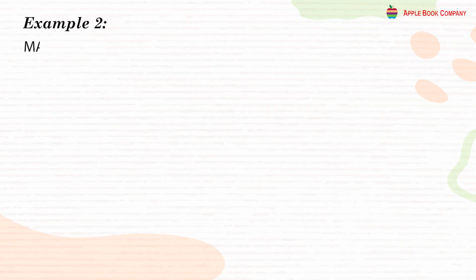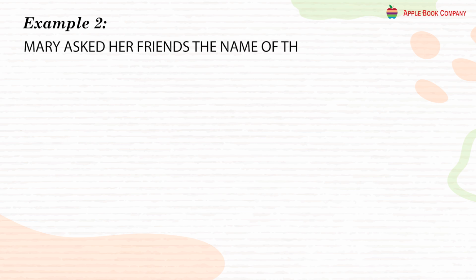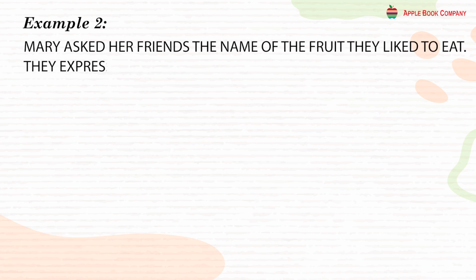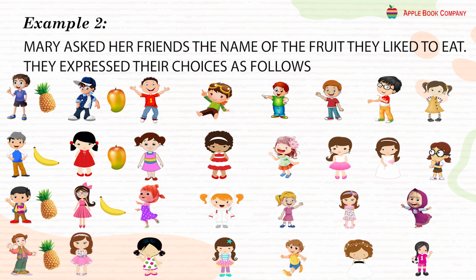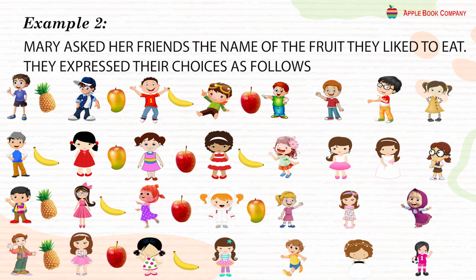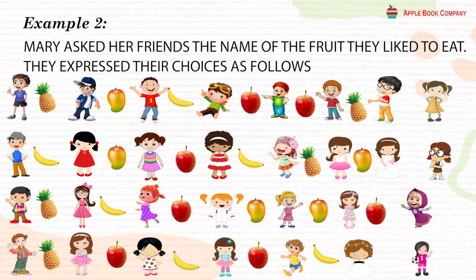Example 2. Mary asked her friends the name of the fruit they like to eat. They expressed their choices as follows: pineapple, banana, pineapple, pineapple, mango, mango, banana, apple, banana, apple, apple, banana, apple, banana, mango, apple, apple, pineapple, mango, banana, pineapple, mango, apple, papaya, apple, mango, mango, papaya, banana, papaya.